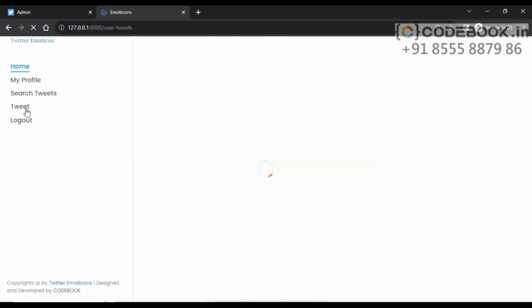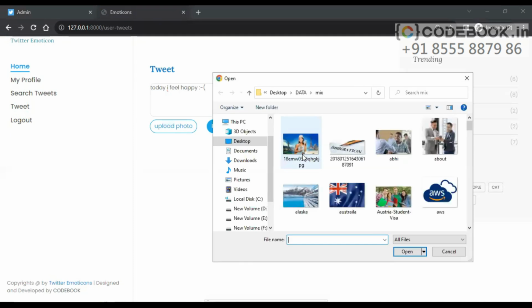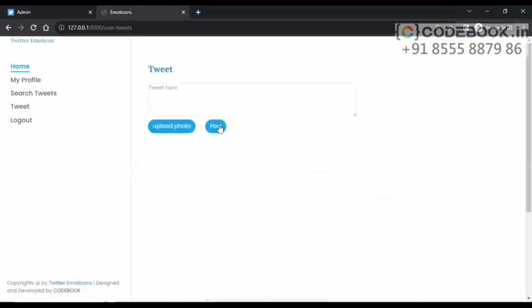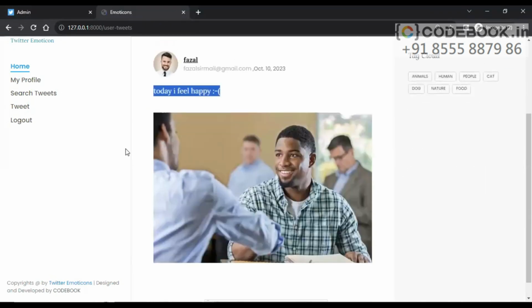Now tweet is the option here. Let's go and tweet something. Today I feel happy. And I'll give the emoticon as sad. Let's upload the picture as well. Post. It's posted. You can see, today I feel happy. This is the post.